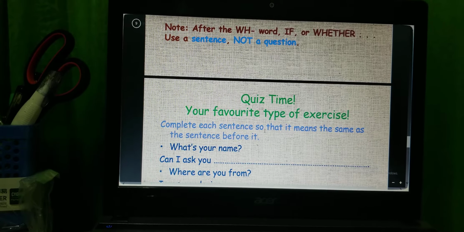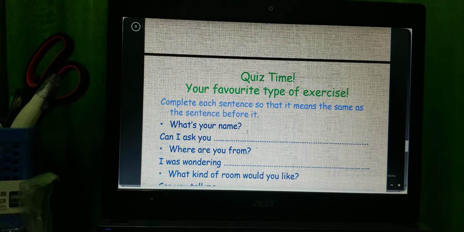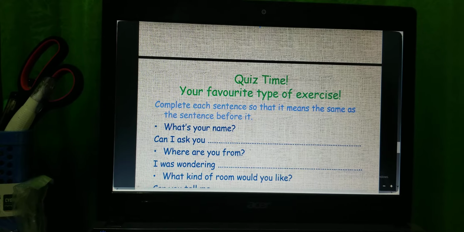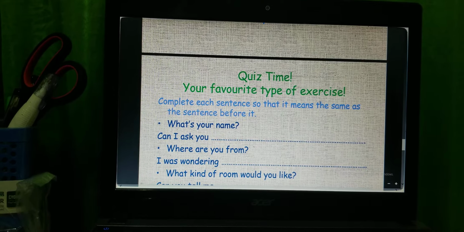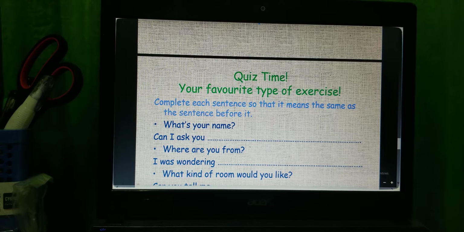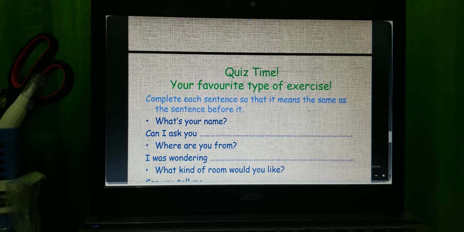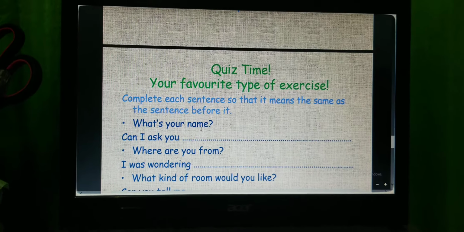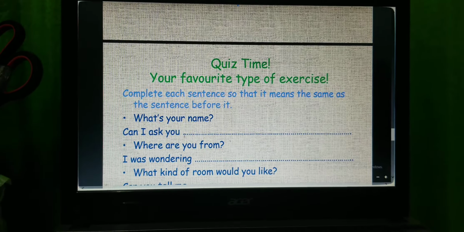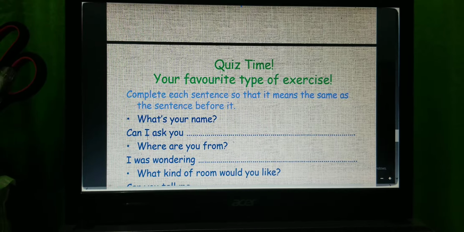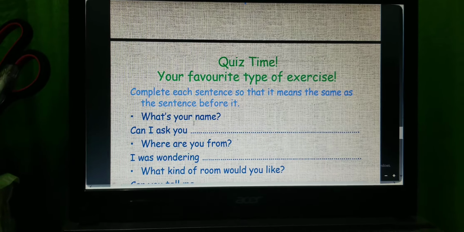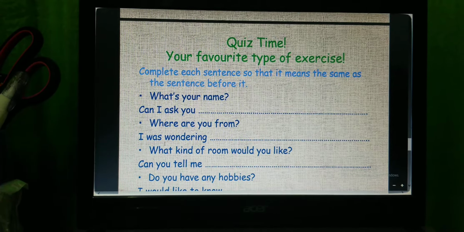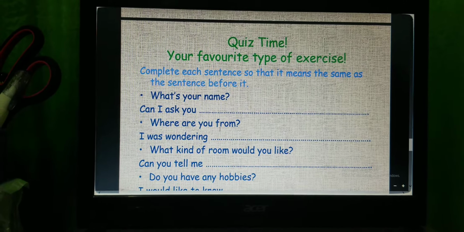So now let me test you on how to use indirect questions. I want you to change these questions into indirect questions. First, complete the sentences so that they mean the same as the sentence before. Like, what is your name? So how can we change it? I put the main clause already. You just say, can I ask you what your name is? And where are you from? So we say, I was wondering where you are from.